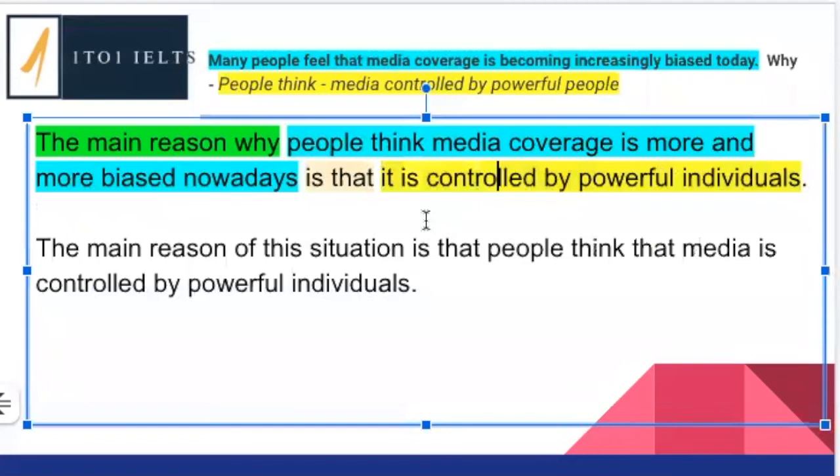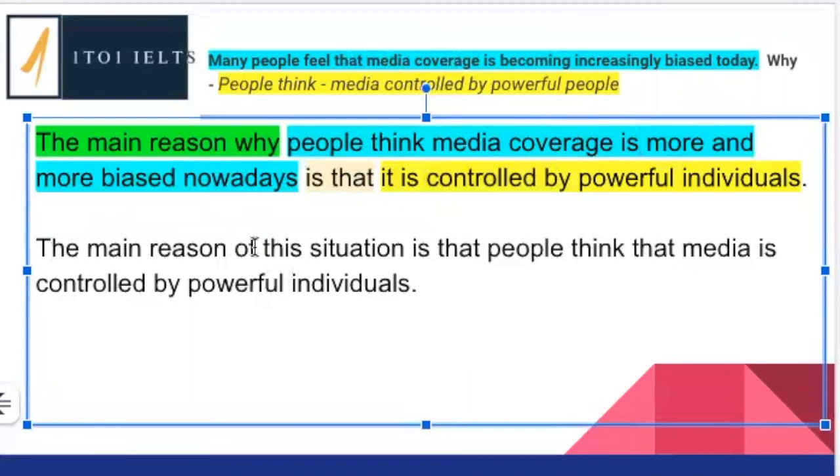Okay, so keeping it as simple as possible, we've got this four-part structure. The main reason why, okay, very clear, we're talking about cause. What is the cause of? So we need a clause. We've got subject, people, verb, think. And then what do they think? Object. But the object is also a clause, so it's going to be subject, media coverage is, and then more and more biased nowadays. Again, it's like a clause within a clause. So just keeping this subject, verb, object, subject, verb, object. On to our final one here.